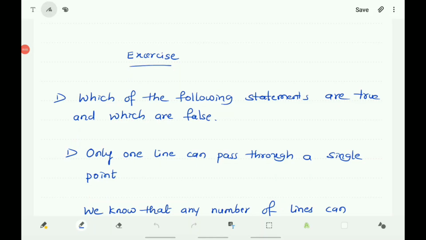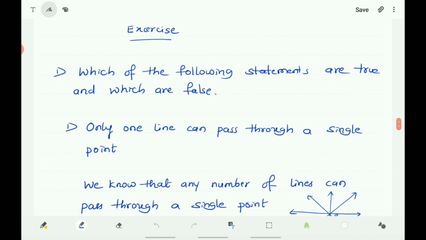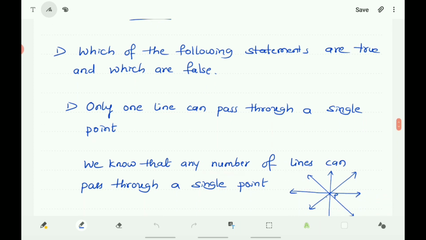Children, now let us solve the problems in the exercise based on Euclid's geometry, that is, on the basis of axioms and postulates stated by Euclid. And the first question: which of the following statements are true and which are false? That you have to mention here.